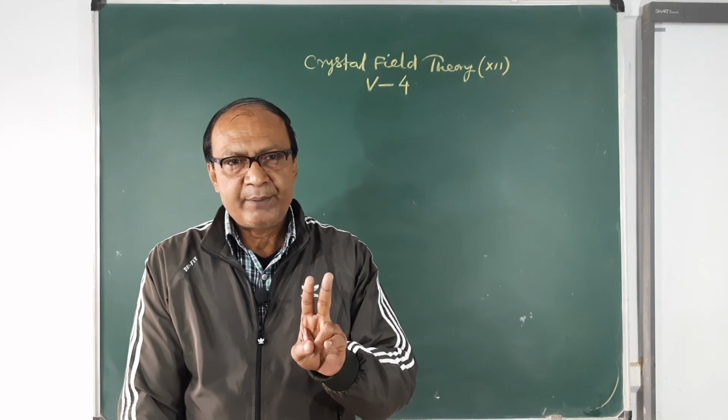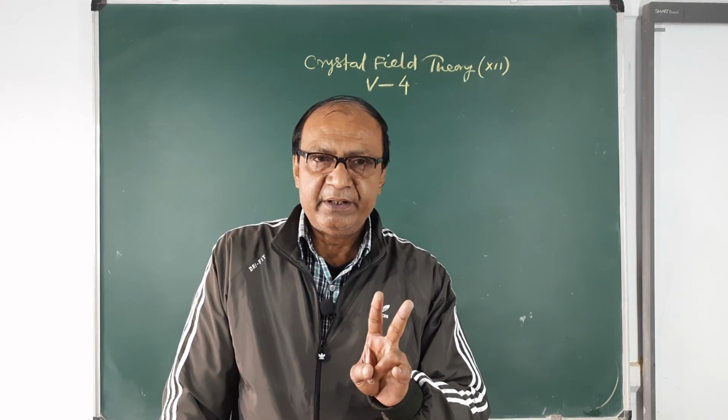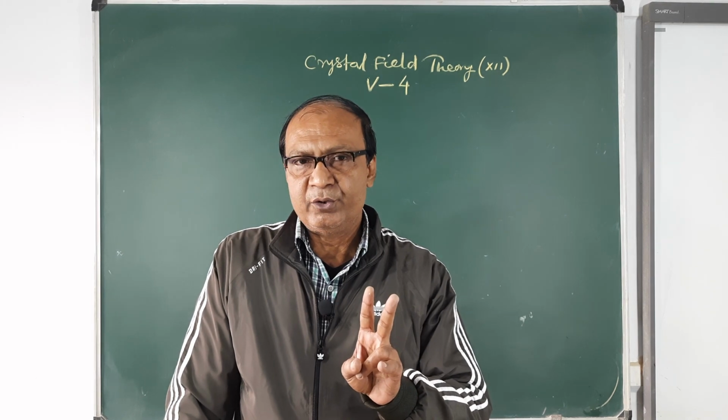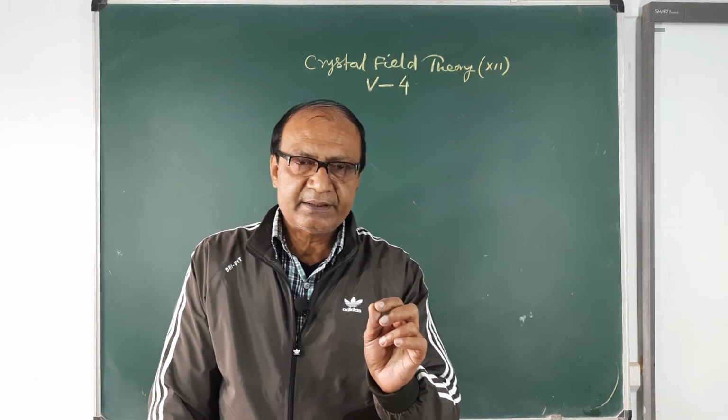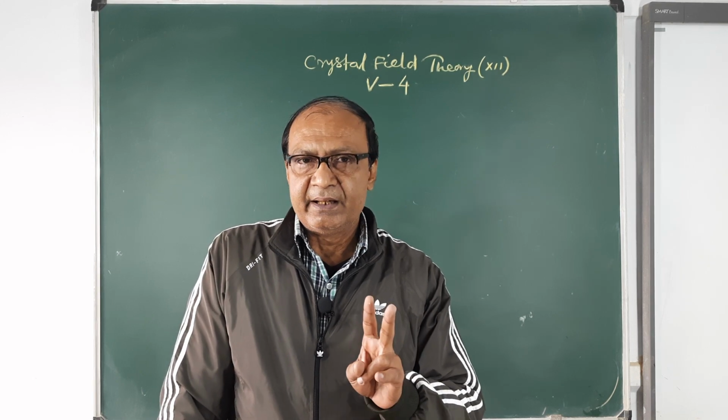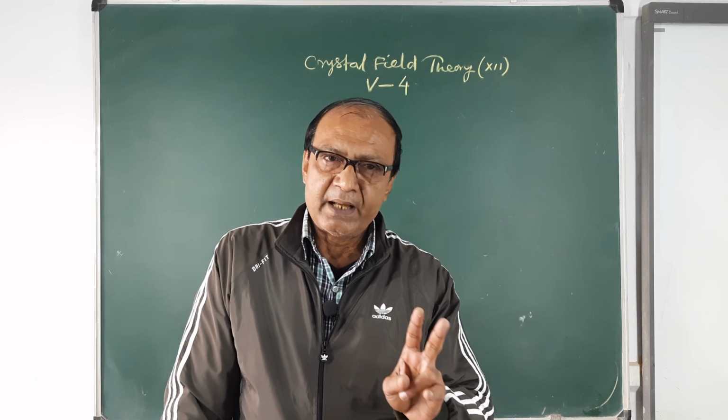So there are mainly two types of ligands according to crystal field theory. Anionic ligands are considered as point charges and neutral ligands are considered as negative dipoles.